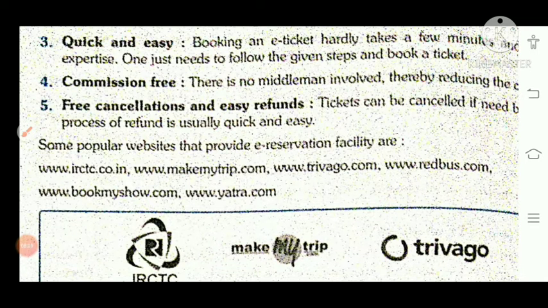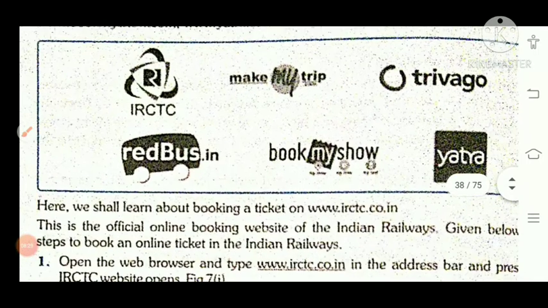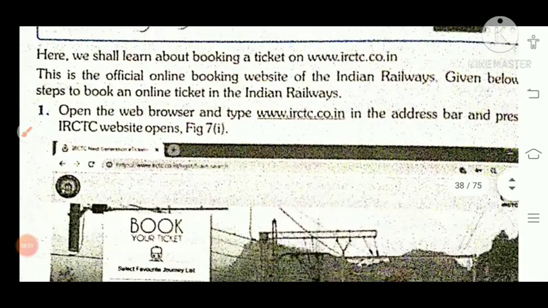And commission free, no middleman. Free cancellation, easy refund policy. Some examples of e-reservation sites: IRCTC, Indian Railway Catering and Tourism Corporation, Make My Trip, Trivago.com, Redbus.com, Book My Show, Yatra.com, and so many are there. Oyo rooms you can take.